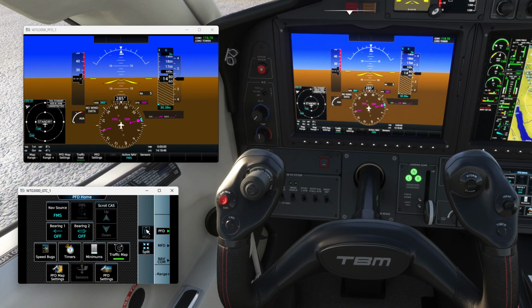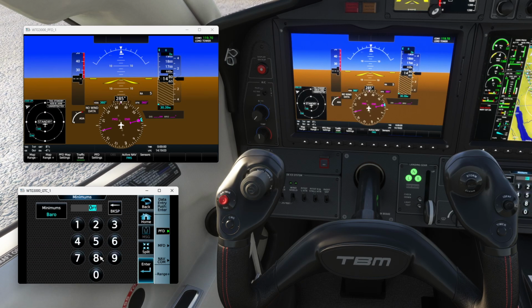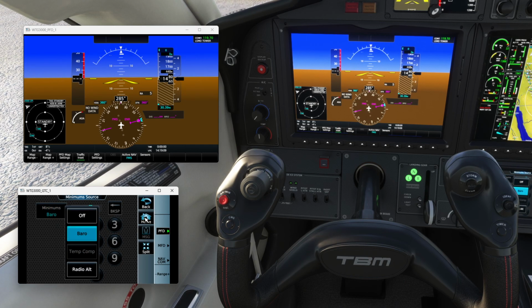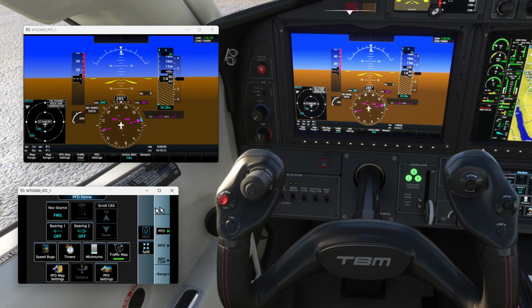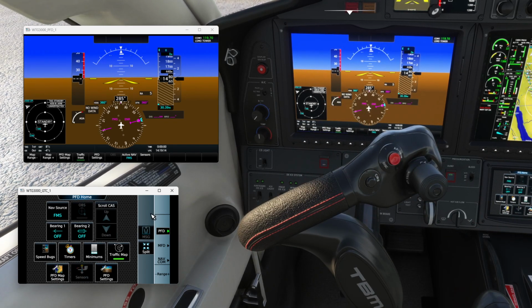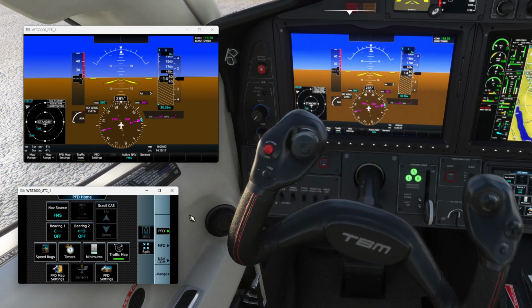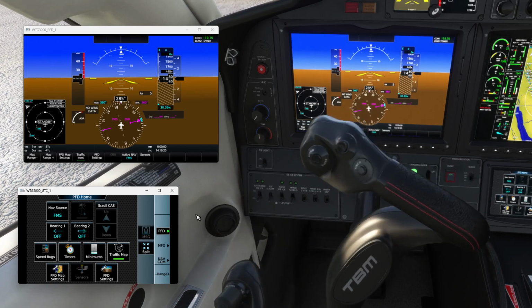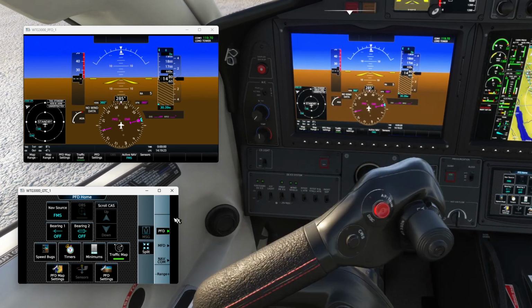The same appears if you just want, for instance, to set a direct-to, or make any changes here in the G3000 touch panel. Of course, after working in here with the stuff or entering frequencies, minimums, selecting procedures, etc., the flight simulator will simply not react, even though I'm just rotating on my joystick all the time. So this is really painful if you're flying a manual and need to work with external undocked panels.